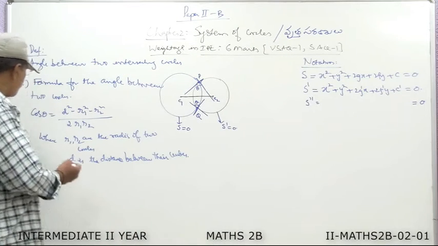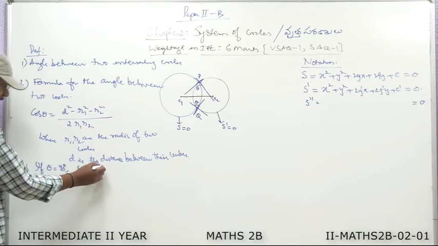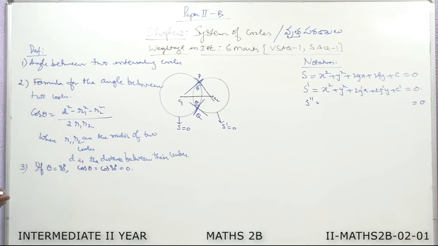So using this formula, we are finding the angle between two circles. Once you find the angle between the two circles, we can discuss various cases. Among all those cases, now I am going to take only one value, that is theta is equal to 90 degrees. If you take theta is equal to 90 degrees, then cos theta becomes cos 90 equal to 0. In this case, the angle between the two circles is 90 degrees.